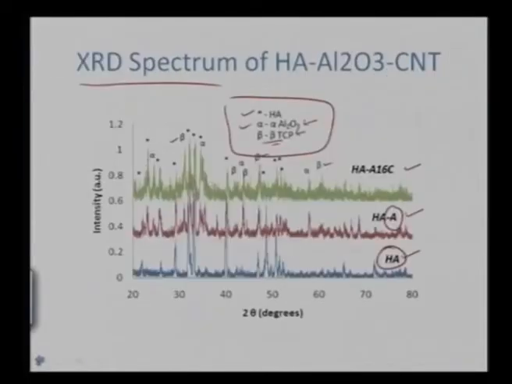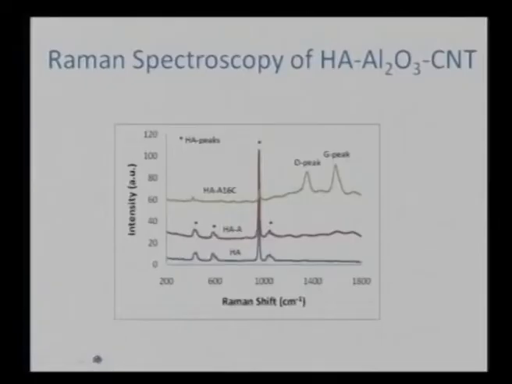But one thing to note in the XRD spectrum is that we don't see any CNT peaks, or any carbon peaks as well. So we have to verify that we are able to retain the carbon nanotube in order to tap the advantages we can get from the CNT reinforcement. In this case, we are not able to see any graphite or carbon nanotube peaks. That is the reason we have done Raman spectroscopy, and from that we can clearly see that the graphitic peak is retained in the HAA16C pellet.